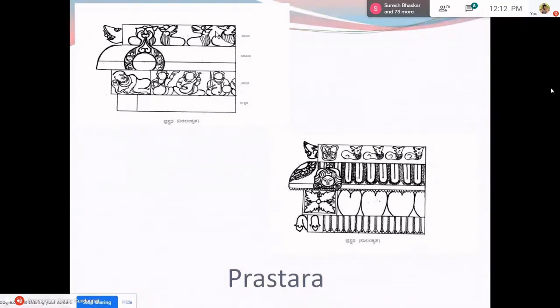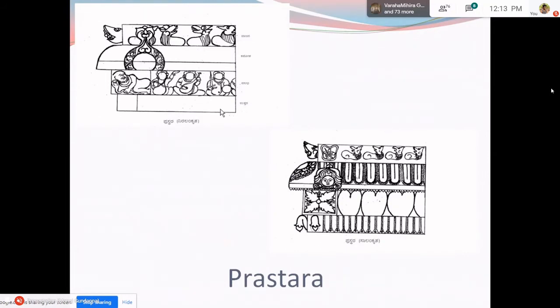But in the temples constructed of stone, their utility purpose is less, but their decorative purpose is more. Now, these 4 moldings can be decorated according to the taste of the builder, and texts also mention their decoration. They give rules and regulations on how these places can be decorated.